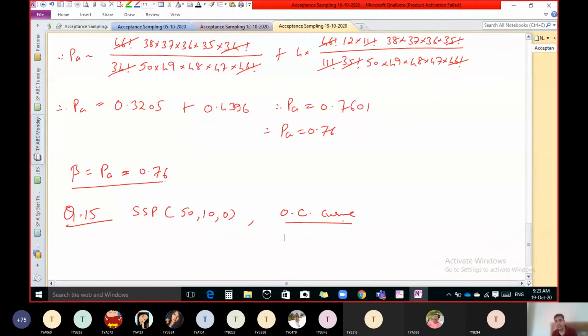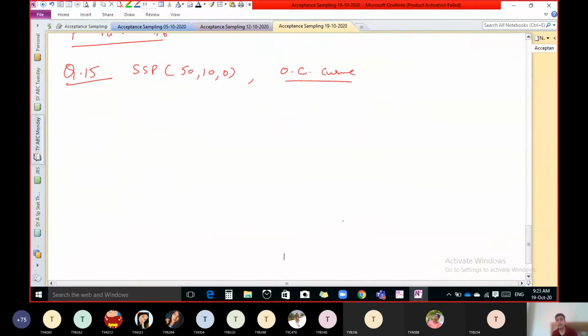In the operating characteristics curve, we have to assume different values of P dash, so we have to find out different values of PA. P dash is not given, that we have to assume.